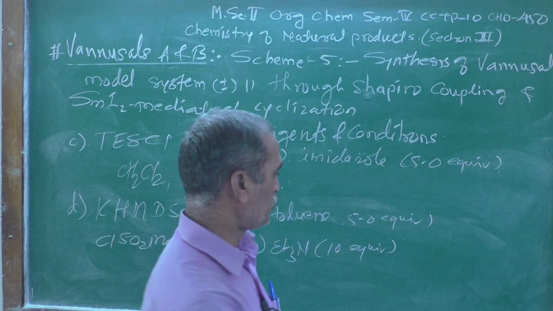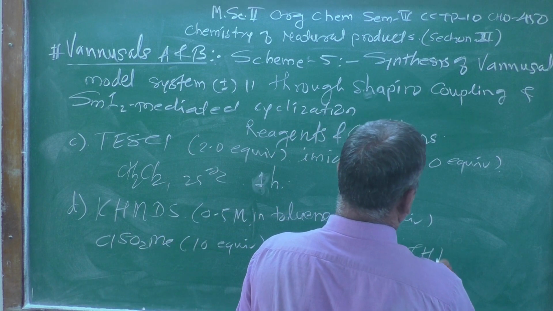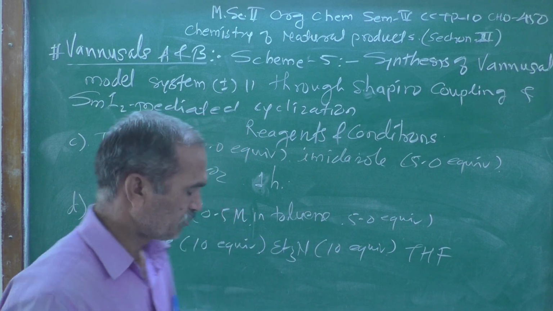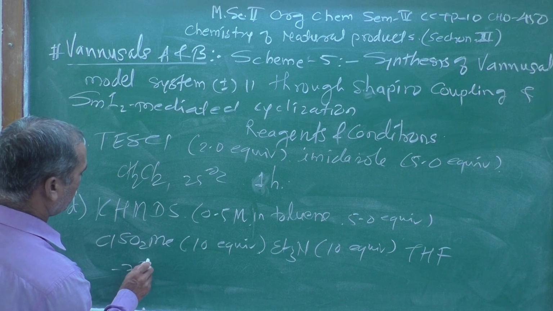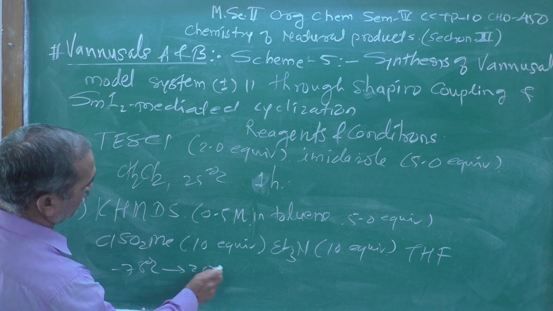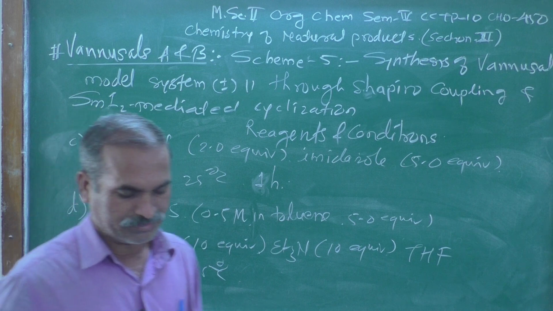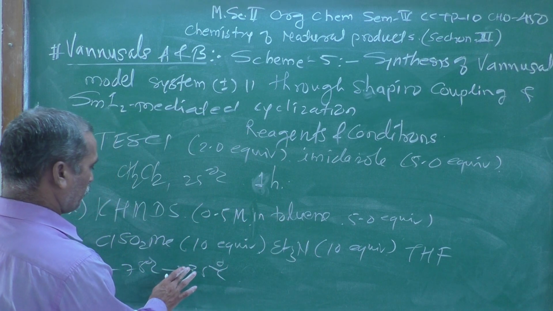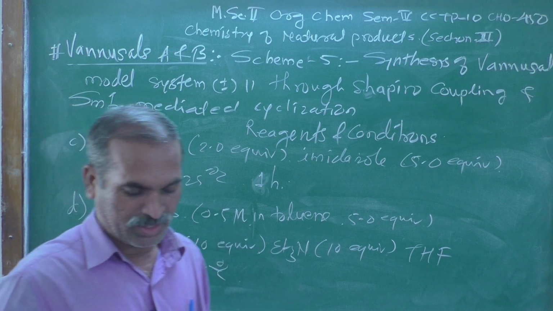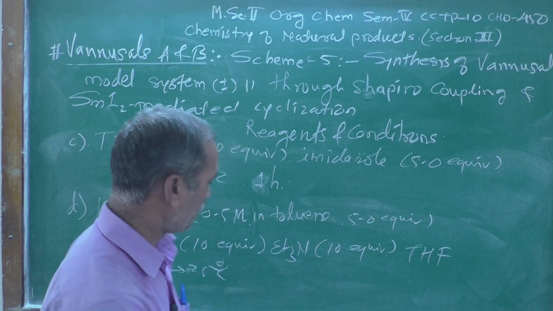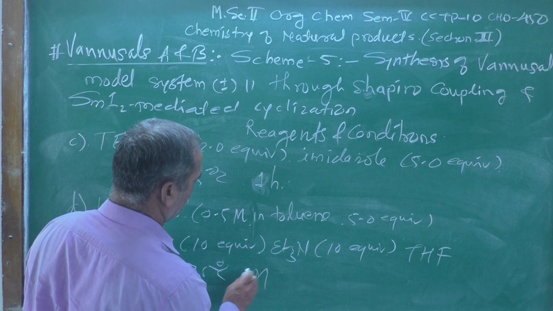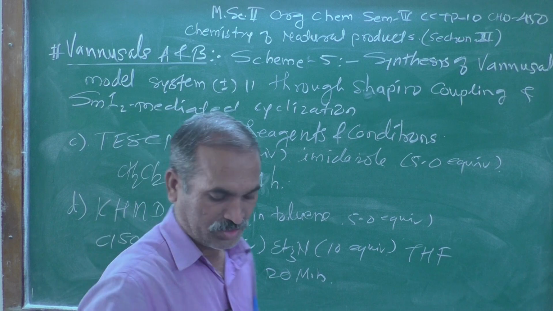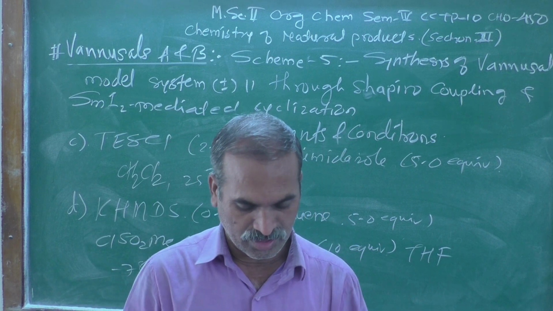Then the solvent used is THF, tetrahydrofuran, temperature kept at minus 78 degree centigrade, changes up to the room temperature, it means 25 degree centigrade, and this reaction mixture was stirred near about 20 minutes.